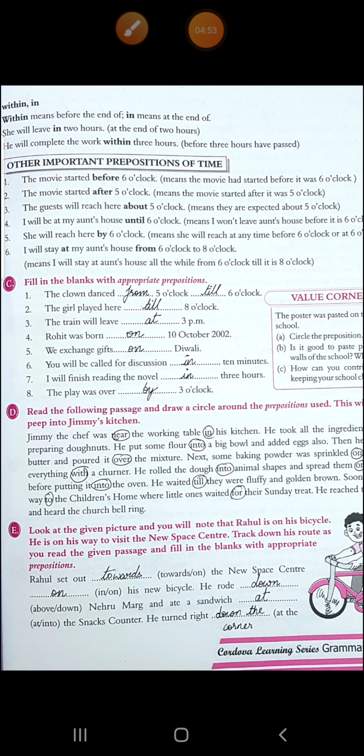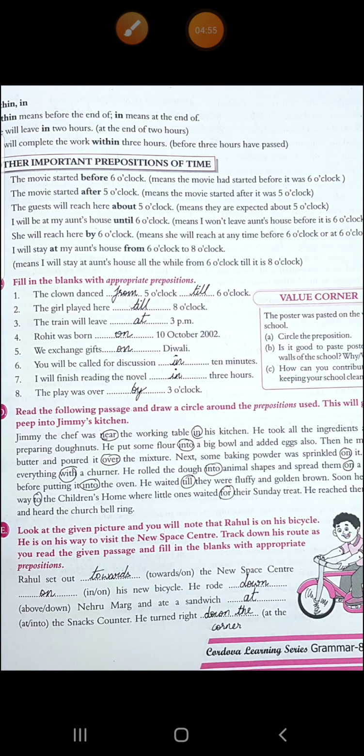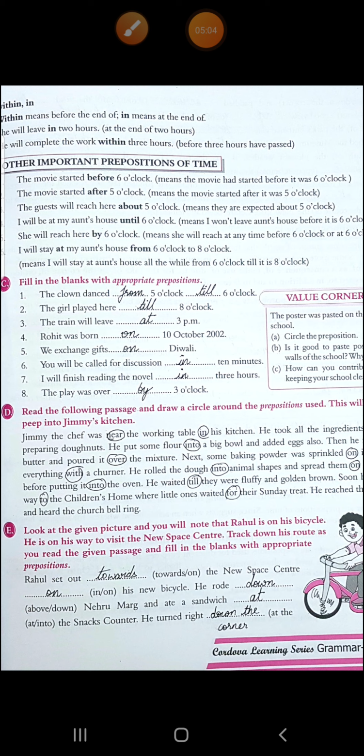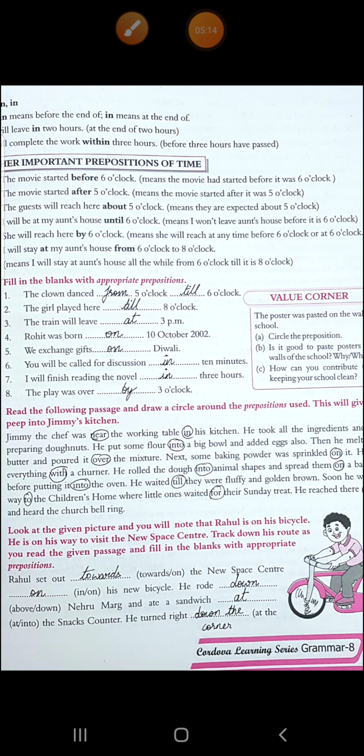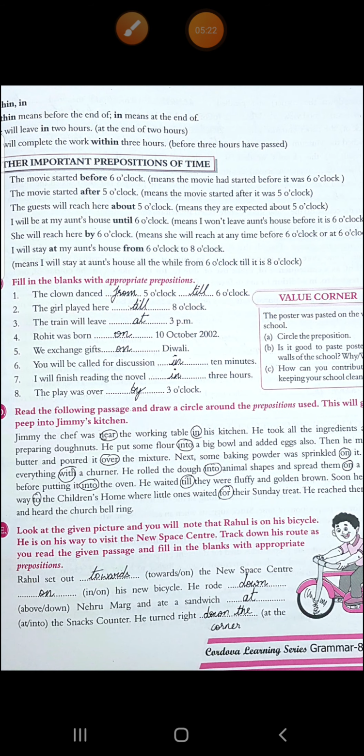The clown danced from 5 o'clock till 6 o'clock. Means from 5 o'clock he started dancing, and for 1 hour he remained dancing. Then second, the girl played here till 8 o'clock. Till means they will play here till 8 o'clock. After that they will leave. Third, the train will leave at 3 p.m. We are very particularly telling about the time. That is why we have used at. Rohit was born on 10th October 2002. Then we exchange gifts on Diwali. For festivals, we use it. Okay.